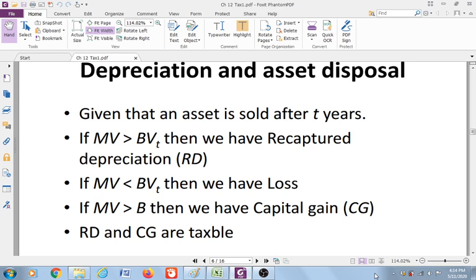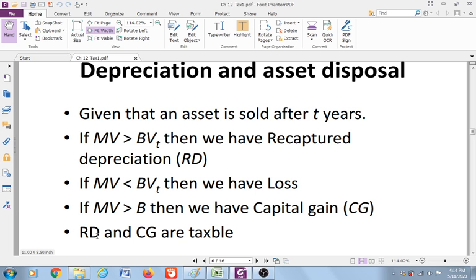If the market value of the asset is bigger than the basis, which is the initial value of that asset at year 0, then we are going to have a capital gain. If that happens at the end of the depreciation period, then you have a capital gain. The recapture depreciation and the capital gain are taxable. So we need to pay tax for the recapture depreciation, and we need to pay tax for the capital gain.